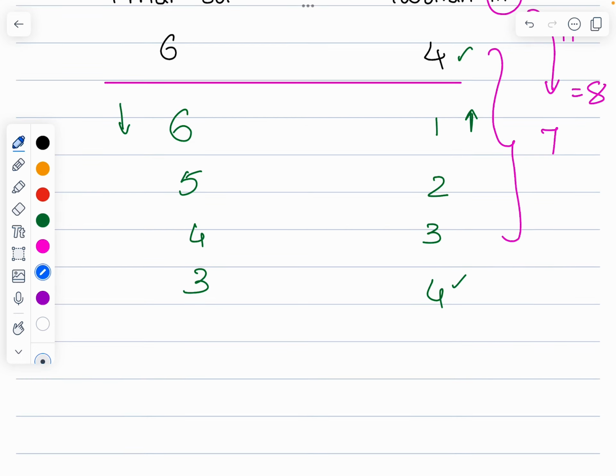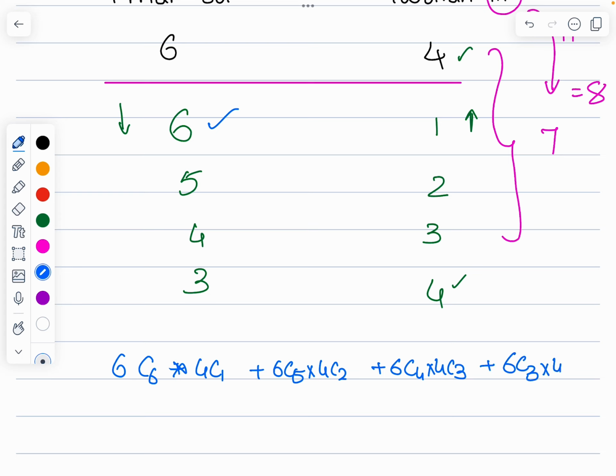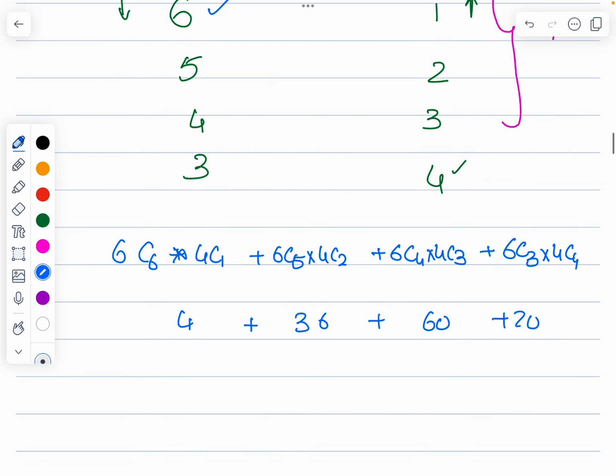So what does it become? 6C6 times 4C1, plus 6C5 times 4C2, plus 6C4 times 4C3, plus 6C3 times 4C4. So this is going to be 4 plus 36 plus 60 plus 20. When I add all this, this is 120. This is 120 when the man is out.